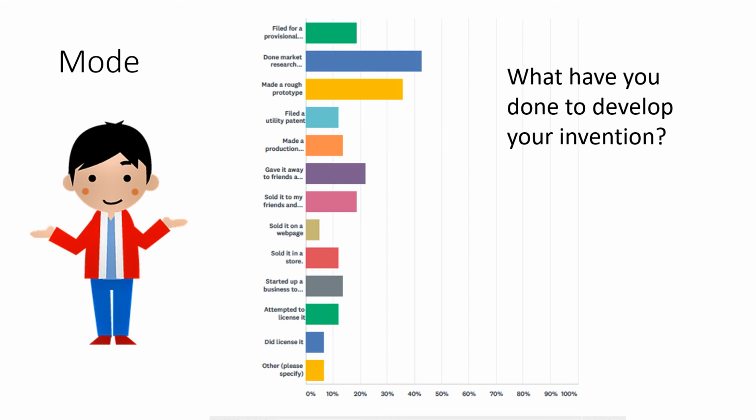Here's an example of a bimodal distribution from a survey on invention ideas. Note choices 2, done market research, and 3, make rough prototypes, are considerably higher than the other options. The 2 peaks don't have to be next to each other, they can be anywhere in the list.